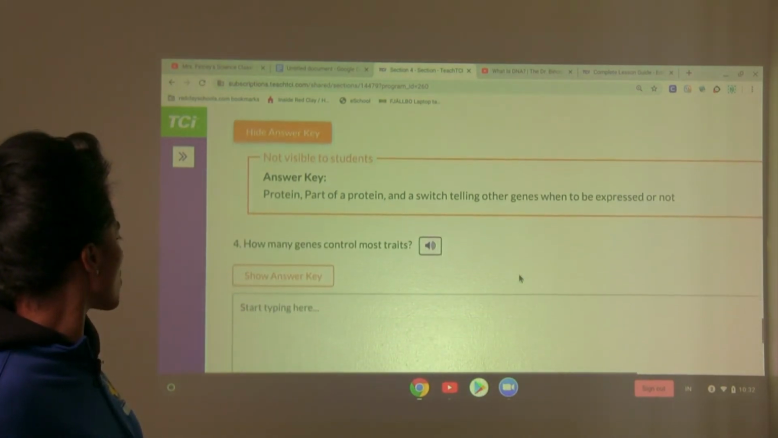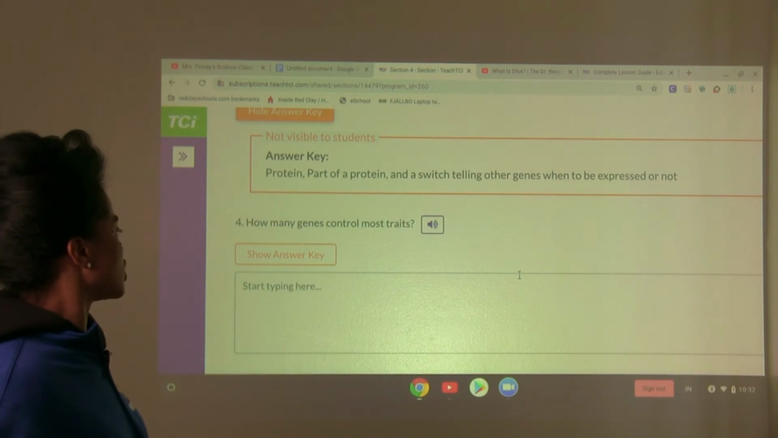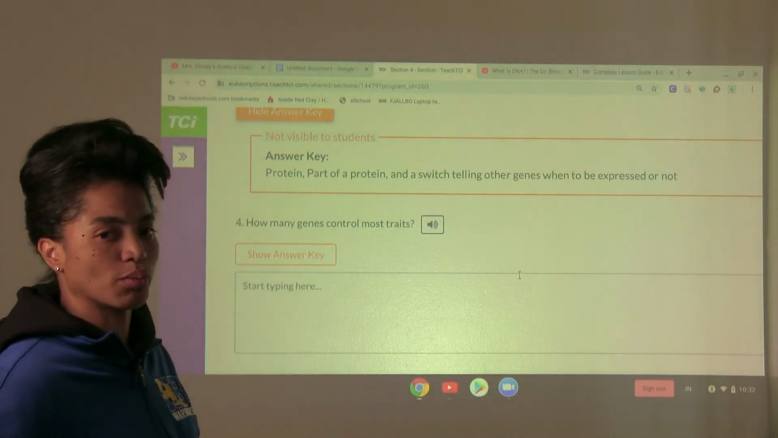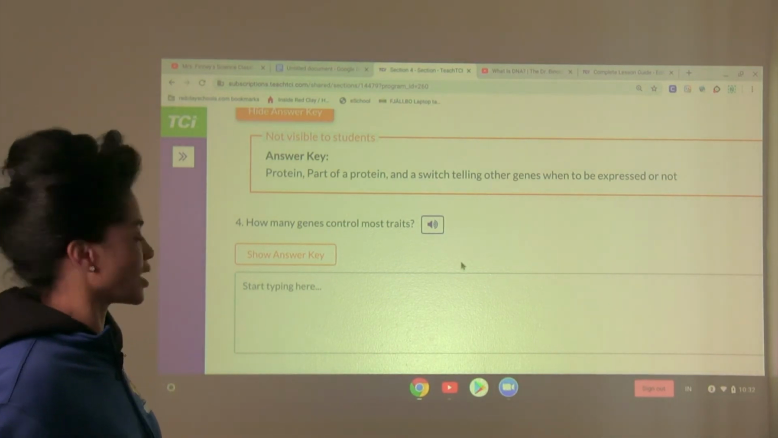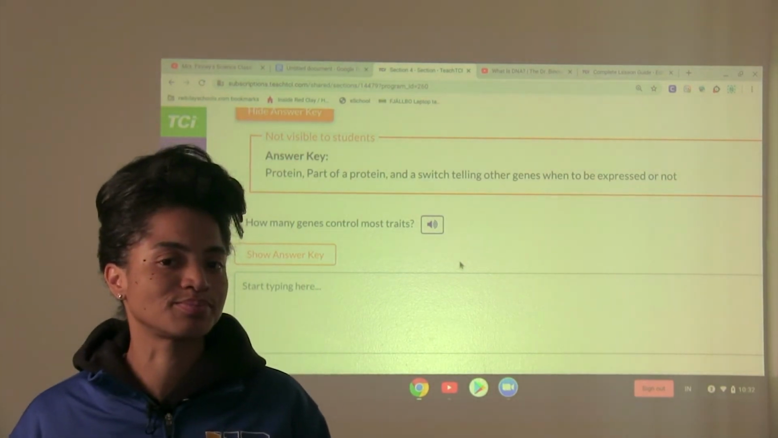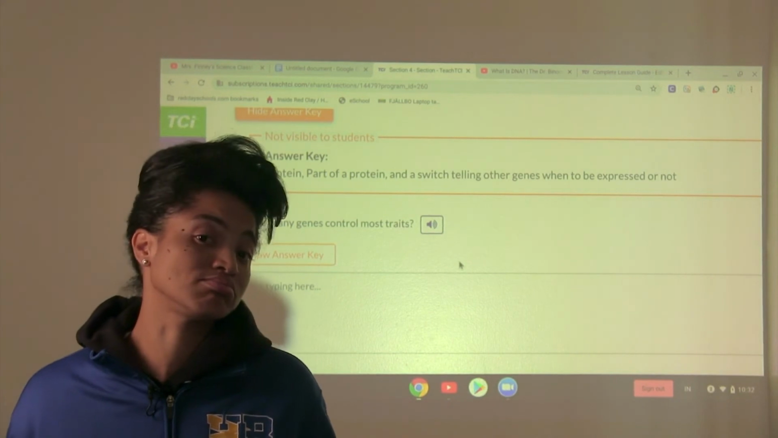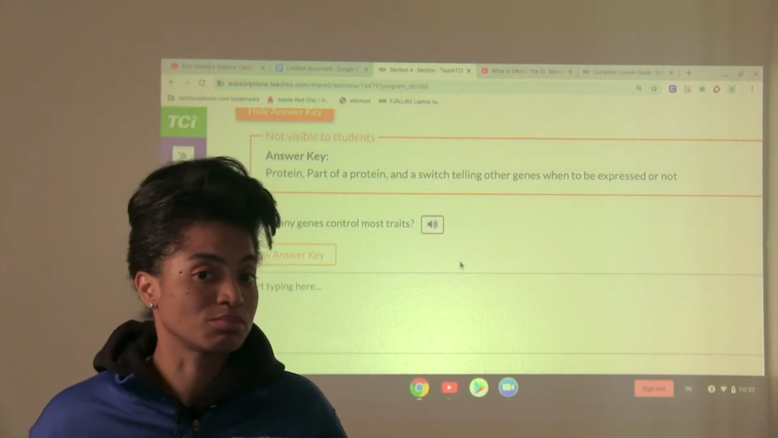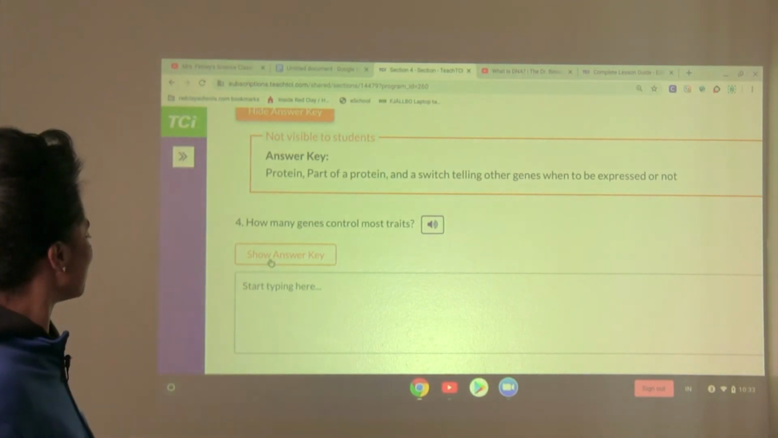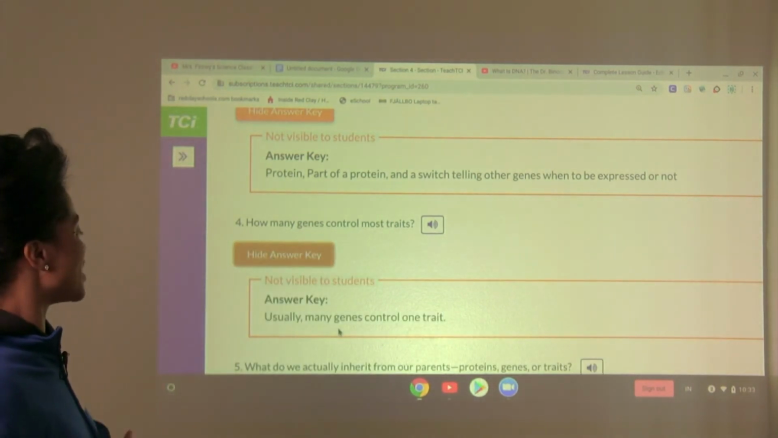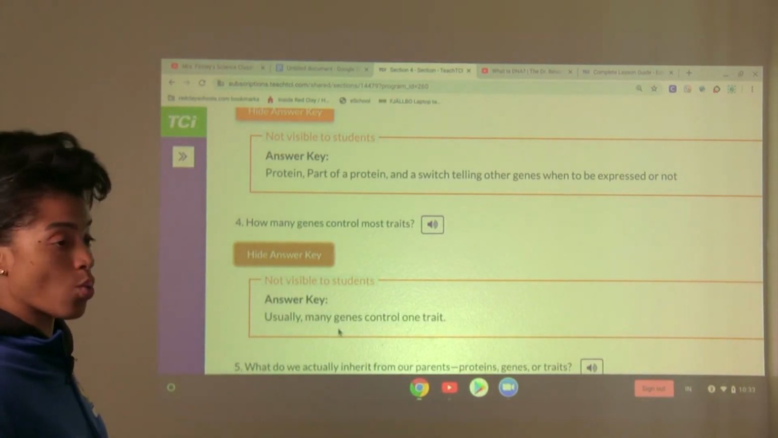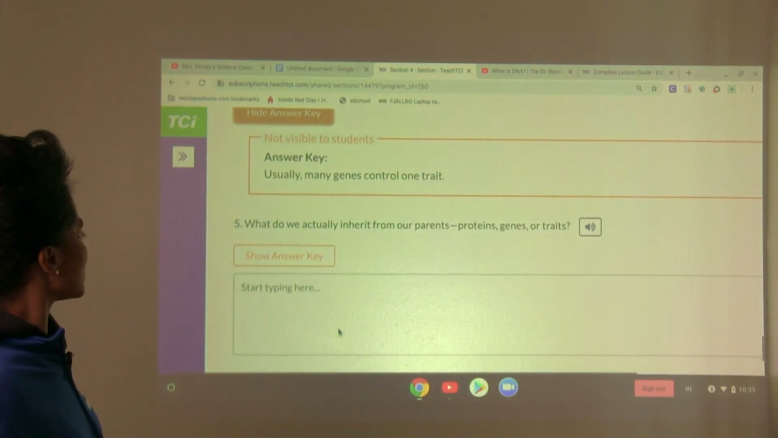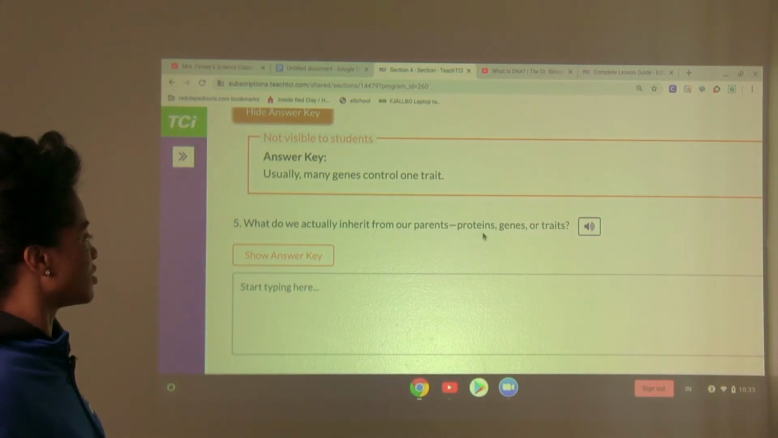All right, number 4. How many genes control most traits? Take a guess. What do you think? Based off what we talked about. Just one? Does one gene control most traits? More than one? Let's see. Usually many genes control one trait. Good job.